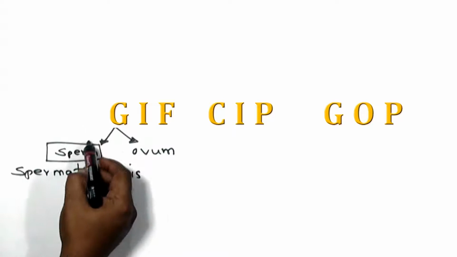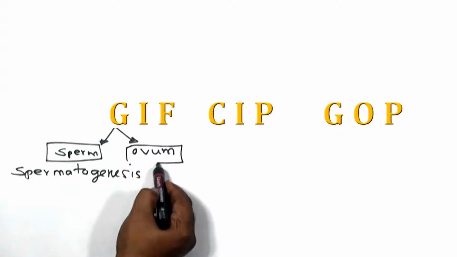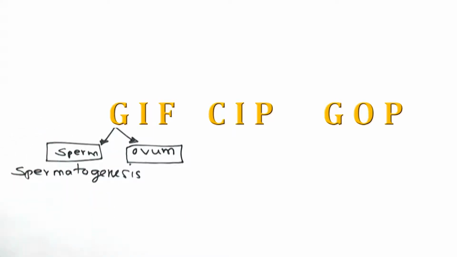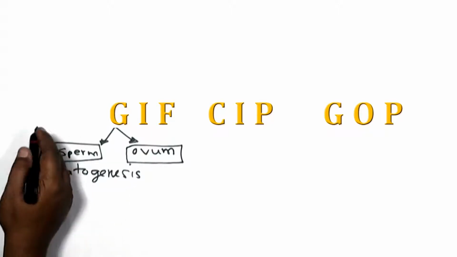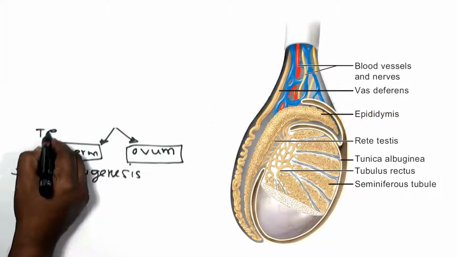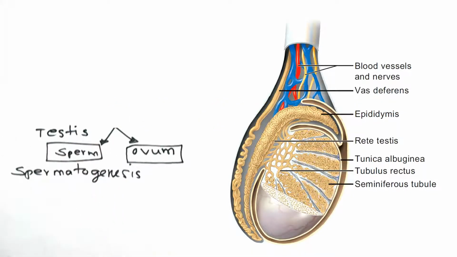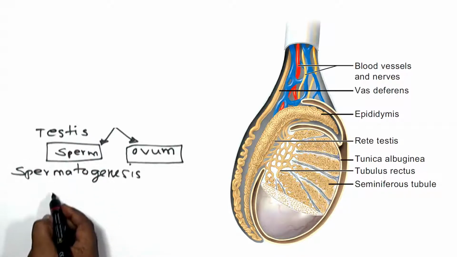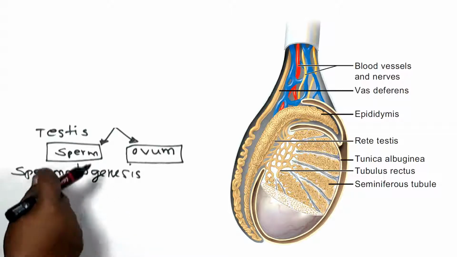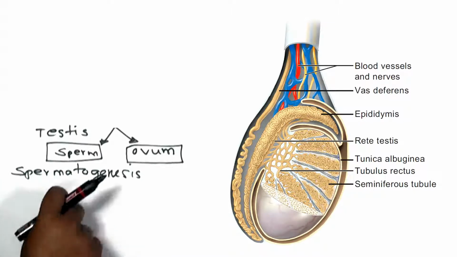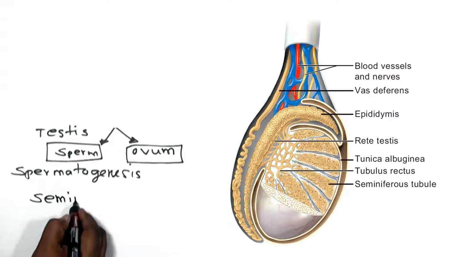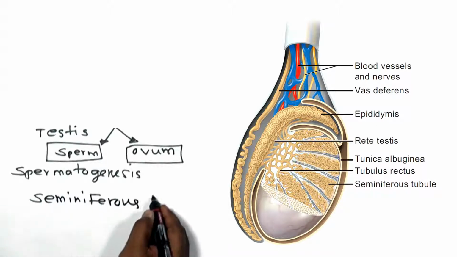Sperm formation or ovum formation is normally handled by different organs. Specifically, in males we call them testes, and in females ovaries. First we will discuss the function of the testis. The testis lies in a bag called the scrotum. Inside the scrotum there are a lot of small tube-like structures coiled and kept inside, and these tubules we call seminiferous tubules.